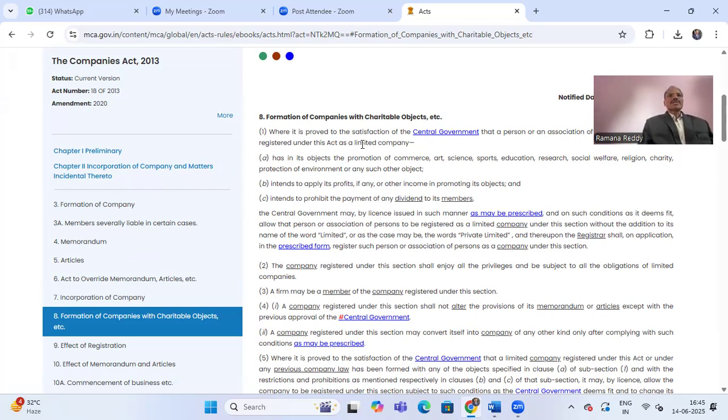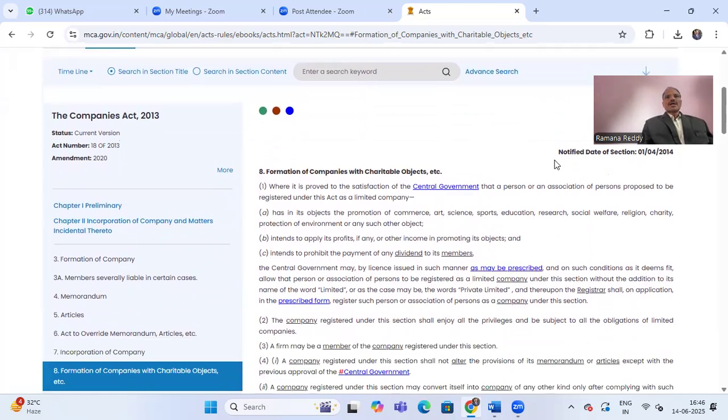Where it is proved to the satisfaction of the Central Government that a person or an association of persons proposed to be registered under this Act as a limited company has in its objects the promotion of commerce, art, science, sports, education, research, social welfare, religion, charity, protection of environment, or any such other object, so broader interpretation, intends to apply its profits, if any, or other income in promoting its objects, and intends to prohibit the payment of any dividend to its members.